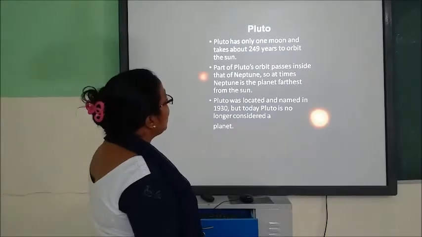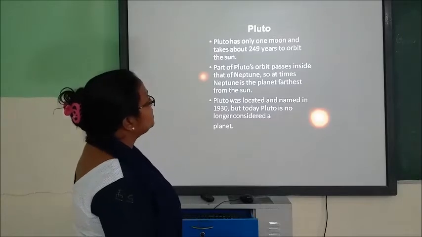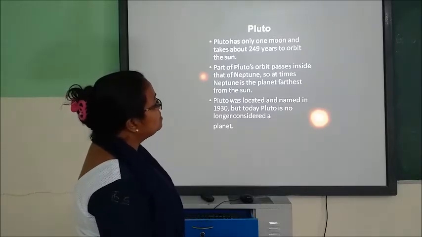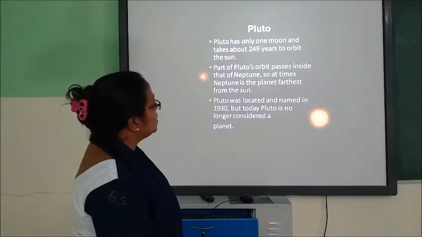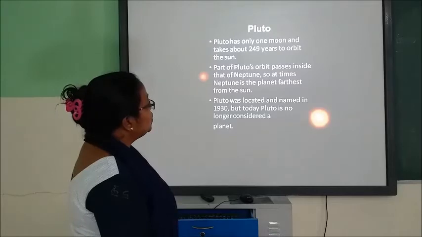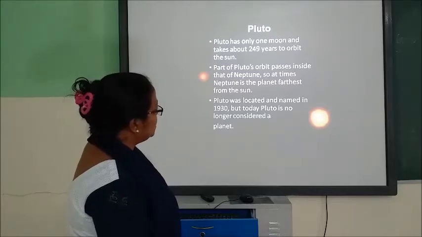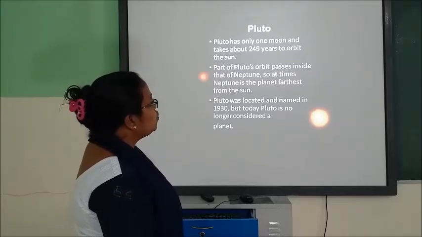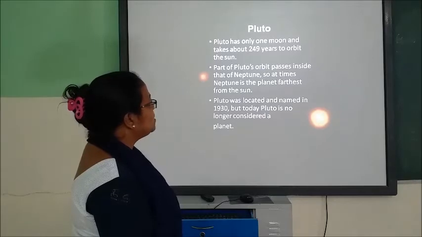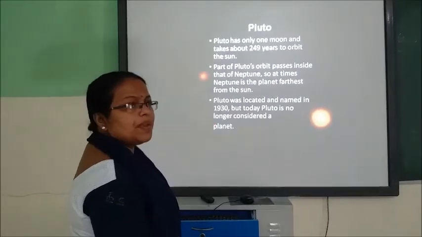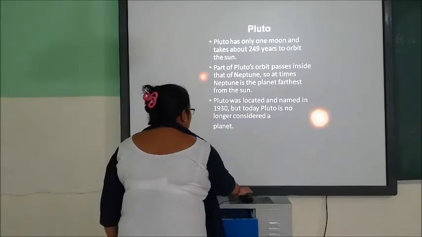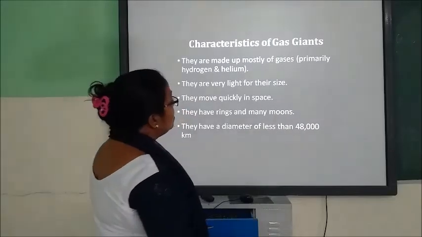Now, Pluto has only one moon, and it takes 249 years to complete its orbit around the sun. Part of Pluto's orbit passes inside Neptune's orbit, so at that time, Neptune is the planet farthest from the sun. Pluto was located and named in 1930, but it is no longer considered a planet. It is declared a dwarf planet, children.